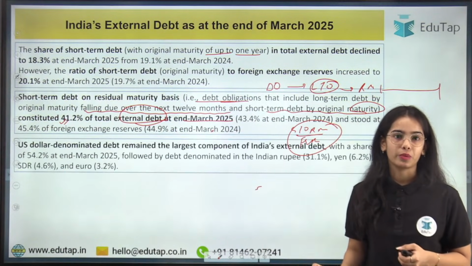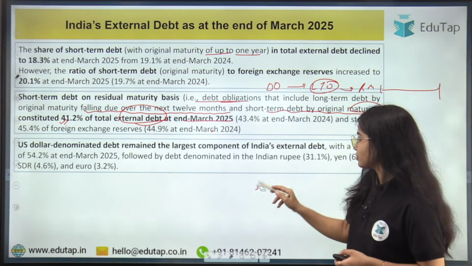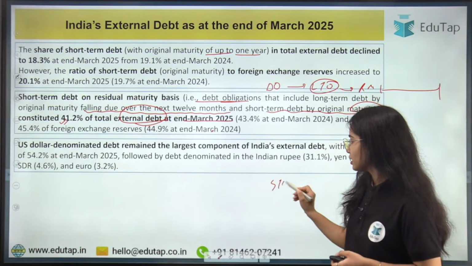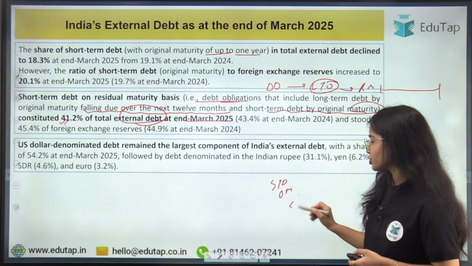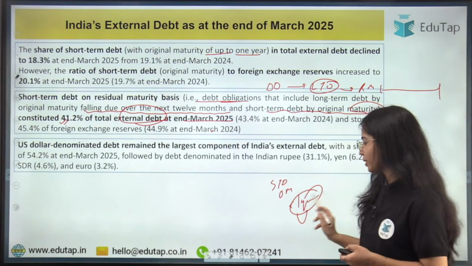Any confusion till now, anyone? And the short-term debt that has the original maturity, it has the original maturity of less than 1 year, or we can say up to 1 year. Okay, up to 1 year.